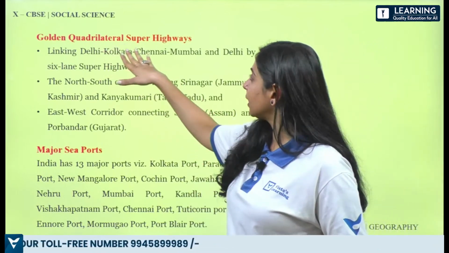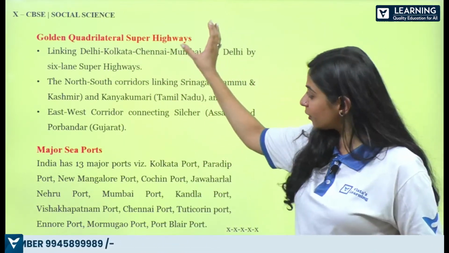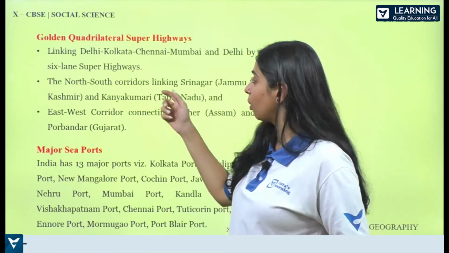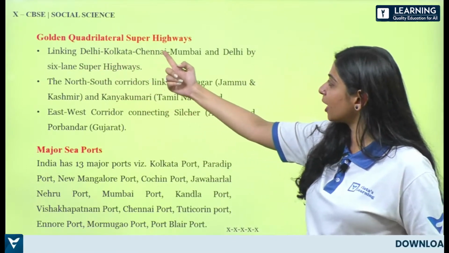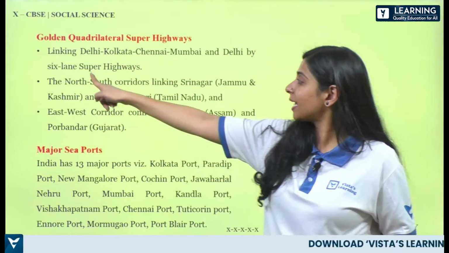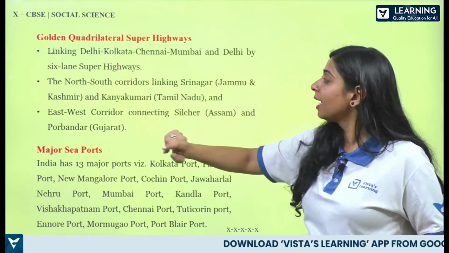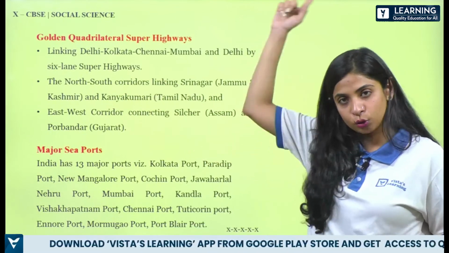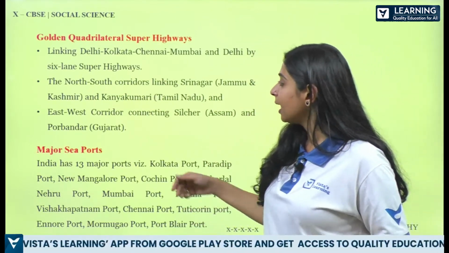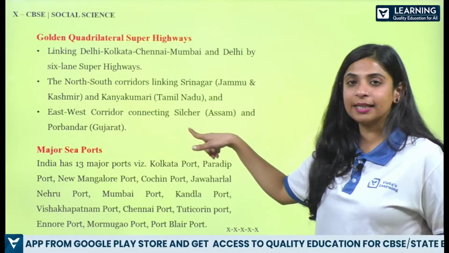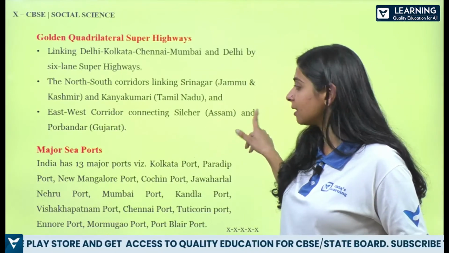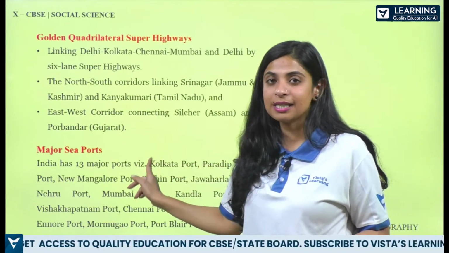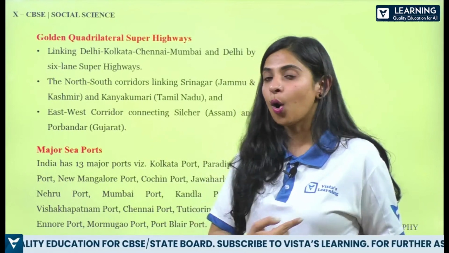The golden quadrilateral superhighway. So just see what is linking with what, all right. It is linking Delhi, Kolkata, Chennai, Mumbai and Delhi, and it has 6 lanes, which makes it a superhighway. Then the north-south corridor links Srinagar and Kanyakumari throughout, vertically. Then we have the east-west corridor connecting Silchar, which is in Assam, and Porbandar, which is in Gujarat. So it is going horizontally.